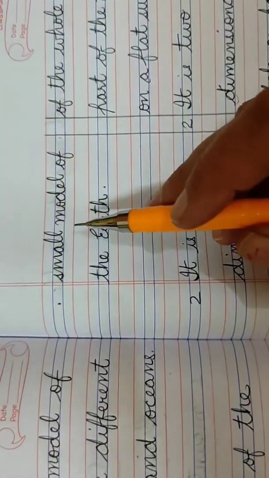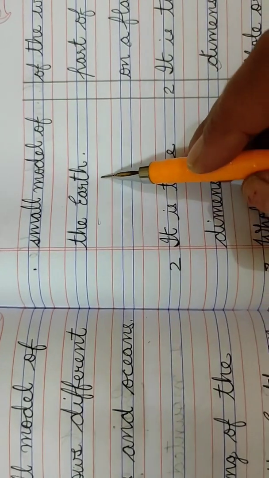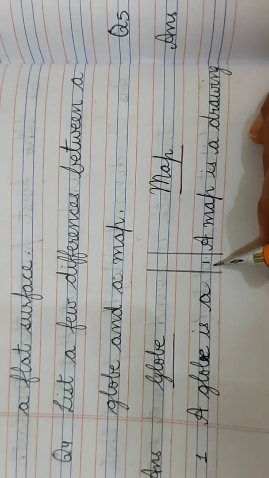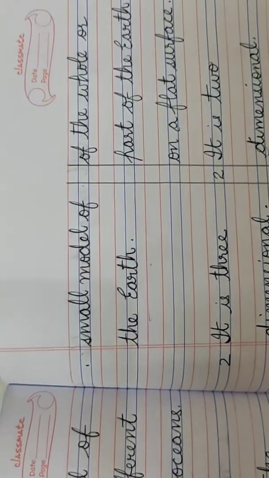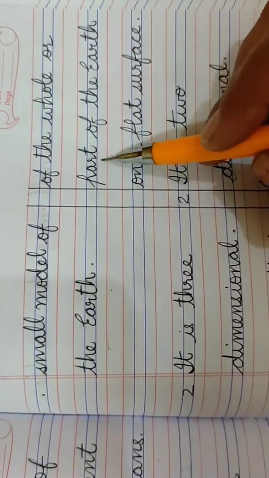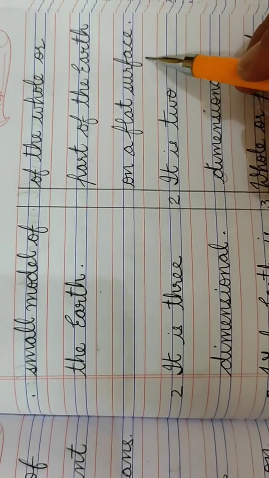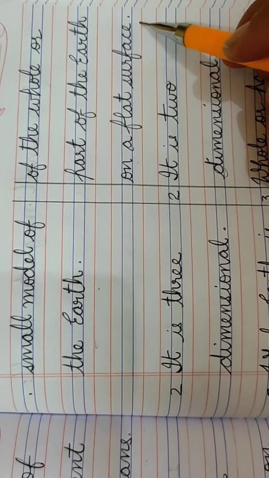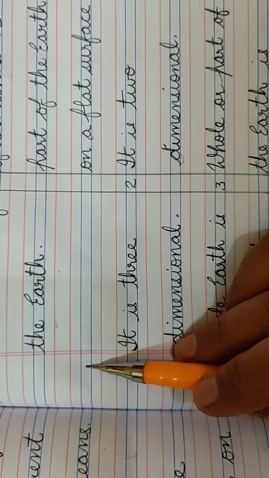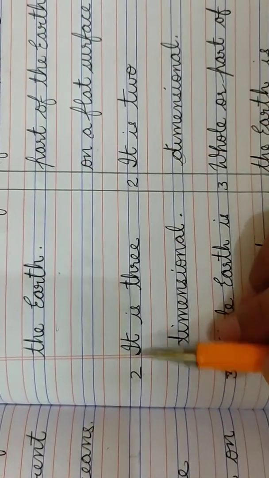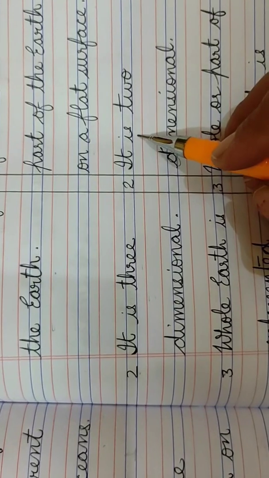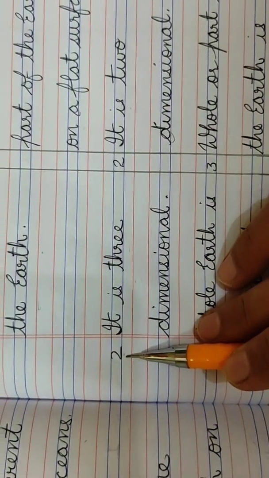So we will start with number 1 under the heading globe. A globe is a small model of the earth. Then in front of that only we will write number 1 for map also. A map is a drawing of the whole or part of the earth on a flat surface. Full stop. Now here children, we will not write number 2 because we have to write number 2 just opposite to each other. Like here we will write number 2 on the next line.